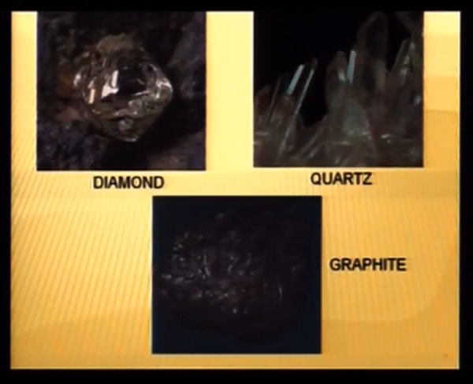Some more examples of crystalline solids are shown here: diamond, quartz and graphite. Now, we will try to explain the main property of solids, which is the regular geometrical arrangement of particles, and how that is attained. In solids, since we have seen that particles are very close to each other, particles must be close packed.